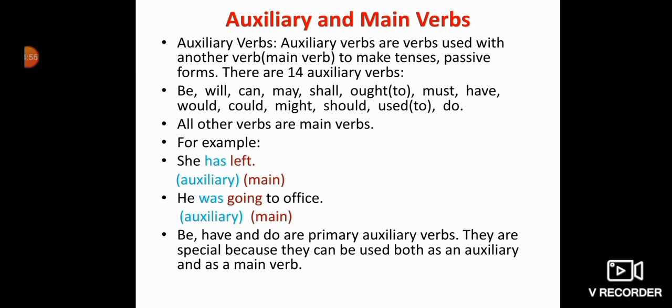They are special because they can be used both as an auxiliary and as a main verb. So which three verbs are very special? Be, have and do. That is, be form of verbs, have and do. These all are special verbs because we can use these both as auxiliary as well as main verbs.